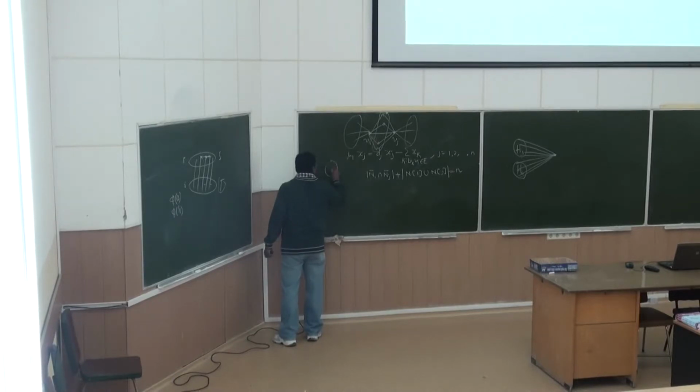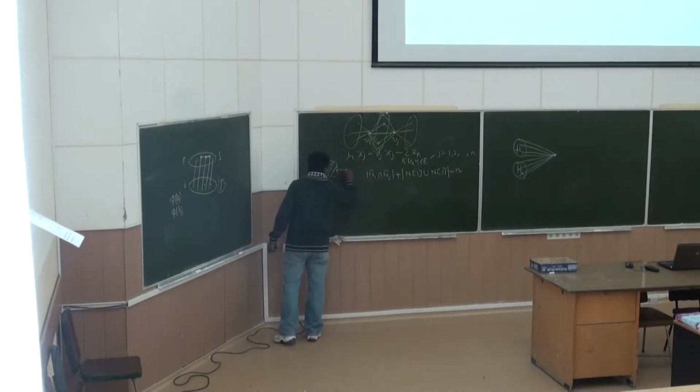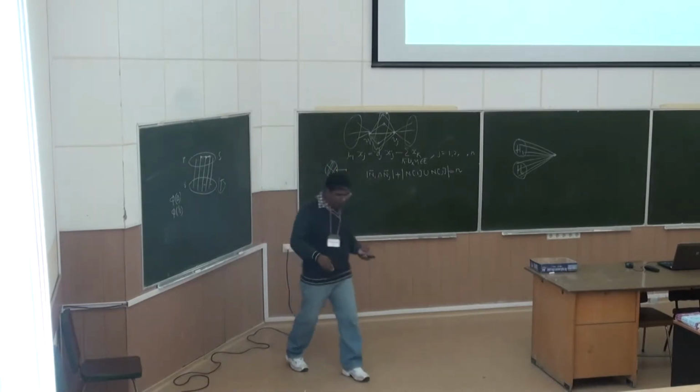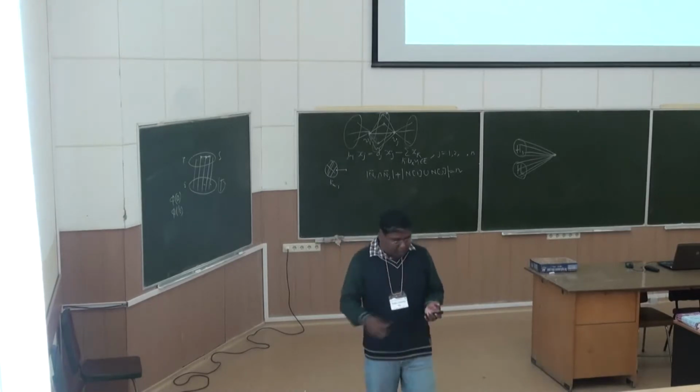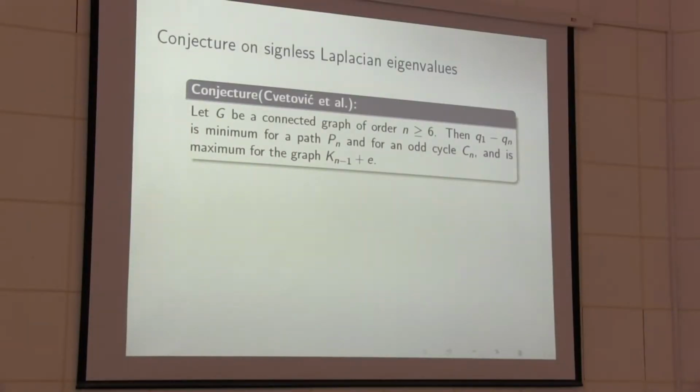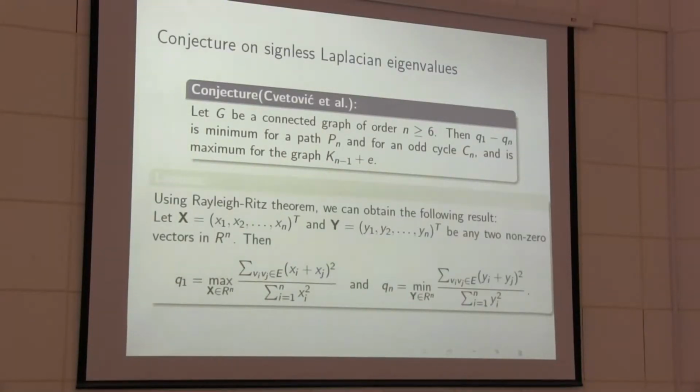This is the complete graph K(n minus 1) and 1 pendant edge. So this looks like a kite; basically people call it a kite graph. This is for the maximum value, meaning the maximal graph is this one, and the minimal graphs are the path and the odd cycles.